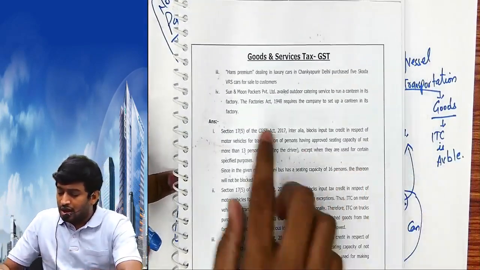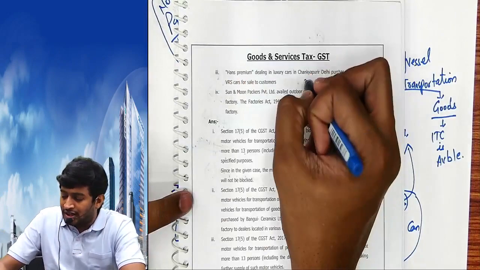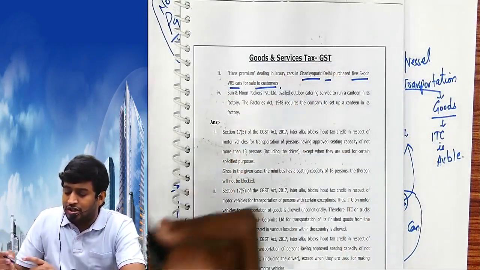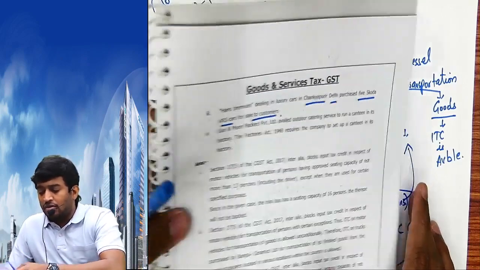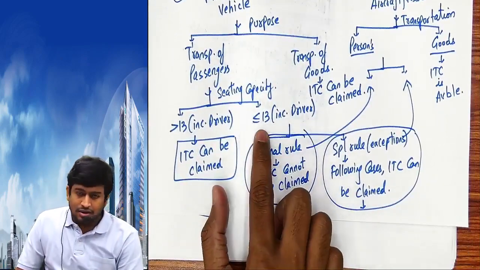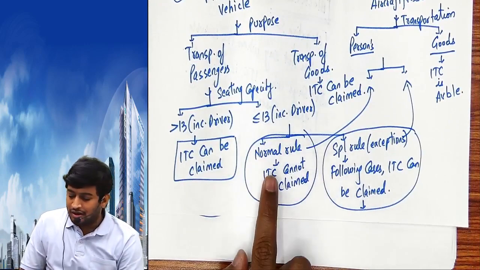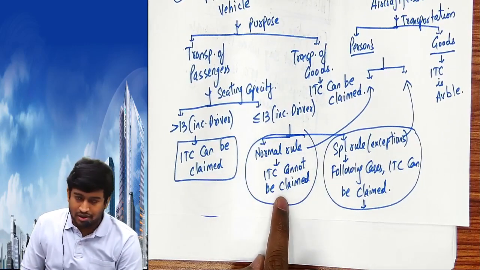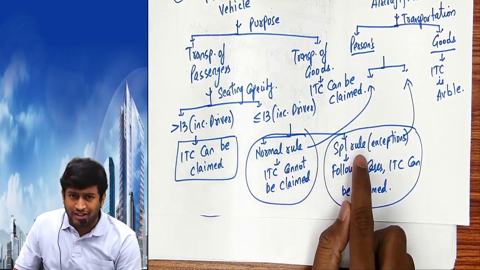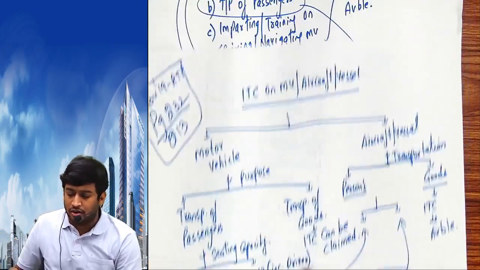Next. Hans Premium dealing in luxury cars in Chanakyapuri, Delhi purchased 5 Skodas for sales to customers. Now it is passengers. Skoda car less than 13. General rule cannot be claimed. But before you write cannot be claimed, go to special rule and check, does it fall under special rule?